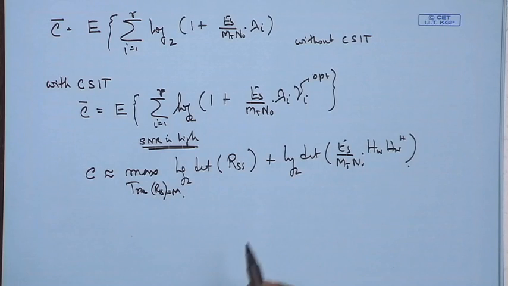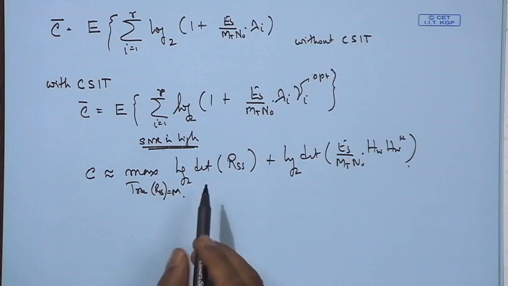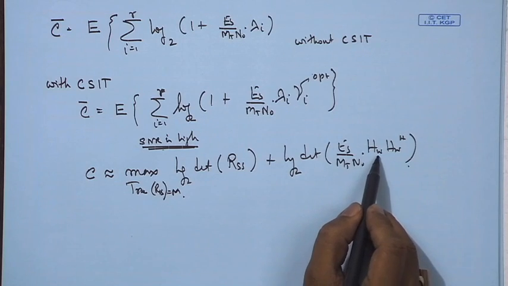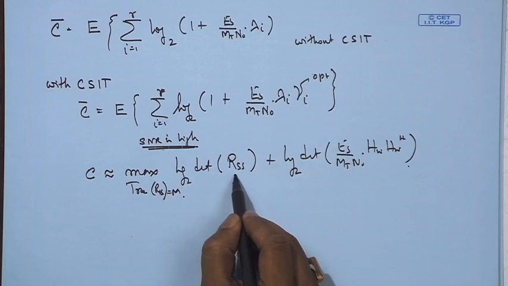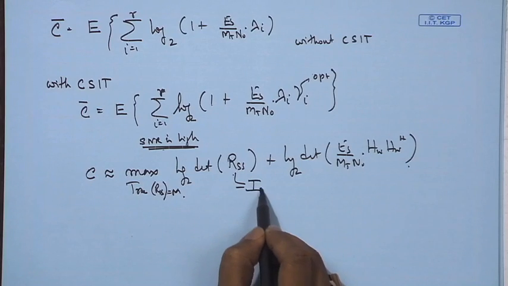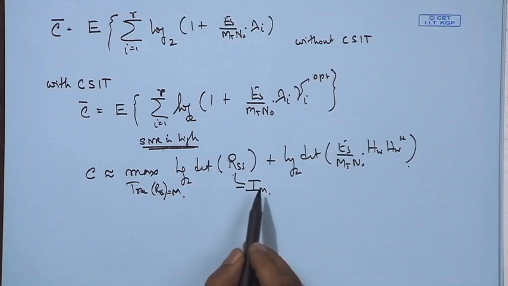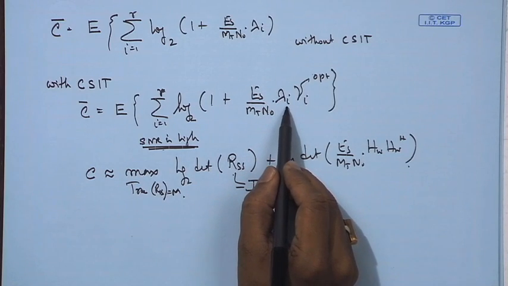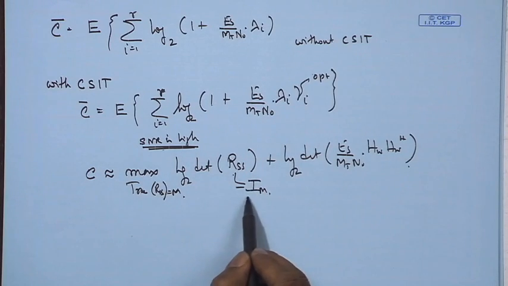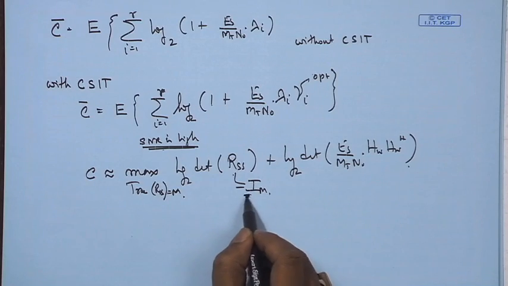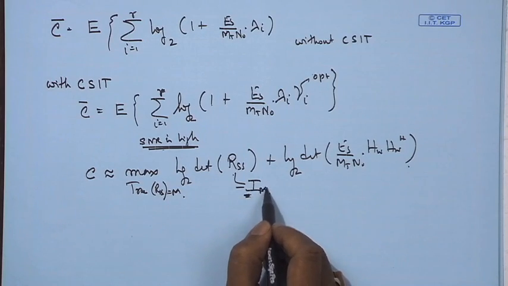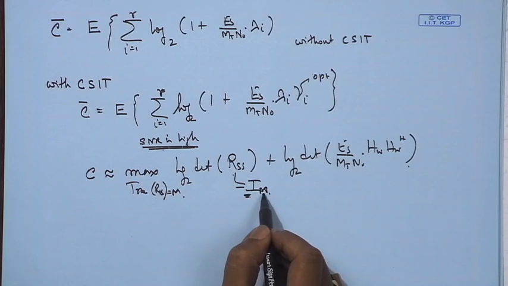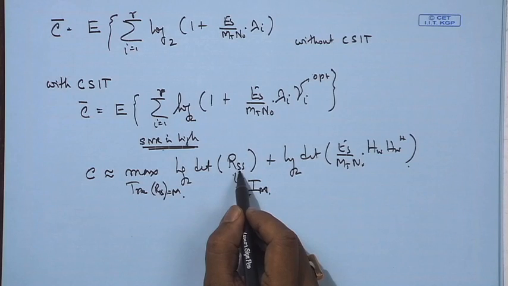So, looking at this expression for high SNR, for a given Hw, it is maximized when Rss is equal to the identity matrix. So, when this is equal to the identity matrix, what do we get? We get all the lambda i's. This is maximized for Rss equal to I_M, that means when there is equal power across all the signal sources, if you maximize with respect to the power distribution.